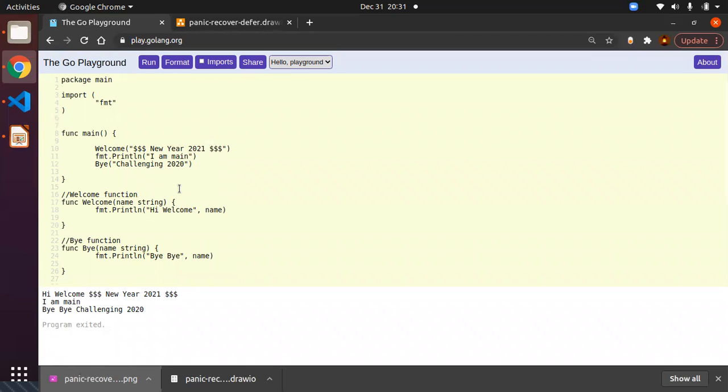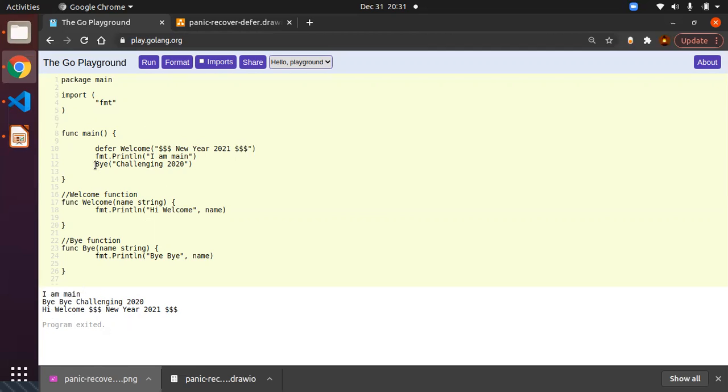Now what happens? First we will understand the defer. If the program does not have any defer keyword, the line by line sequential execution will be happening. Wherever you find the defer, that statement or that function will be added to the list. For example, now I just add the defer to the welcome function here and try to run this. Now you can see here, as soon as it reaches a defer welcome, this line or this function will not be executed. It will be added to the list. That's the reason you are not seeing the welcome New Year 2021. You are just seeing the next line, which is nothing but "I am main" inside your console output.